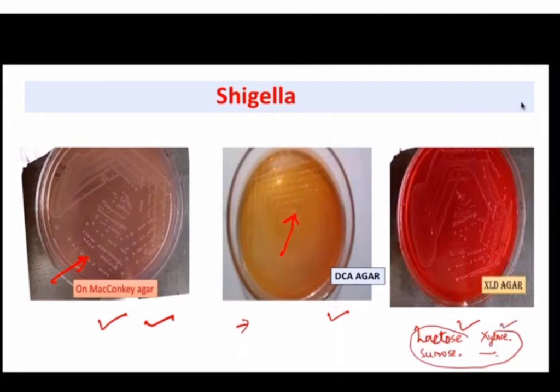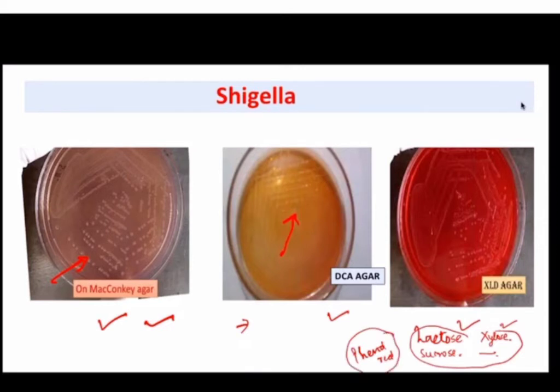So there will be no acid production overall. And the indicator that is used in XLD is phenol red. So the indicator is different. It is not neutral red like that we use in DCA and McConkey. So since the Shigella is not fermenting any sugar, acid production is not there. So the color of colonies will be pink due to phenol red.